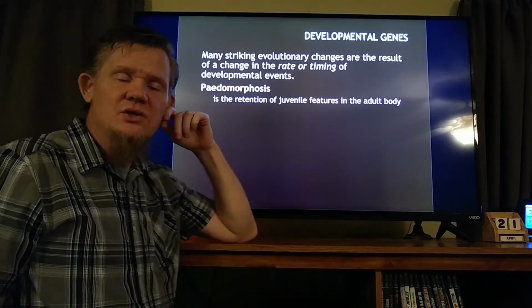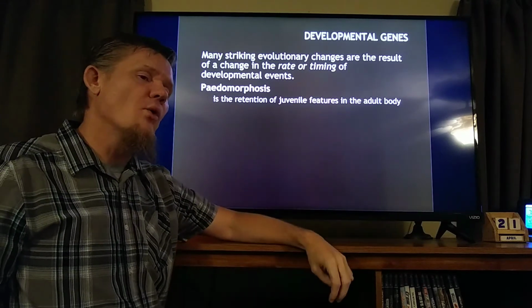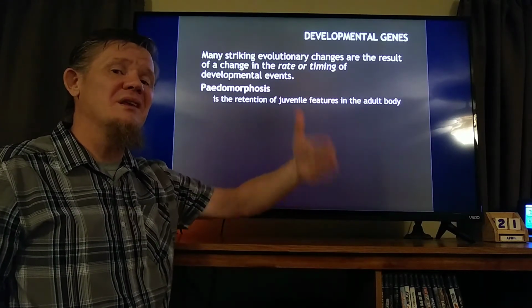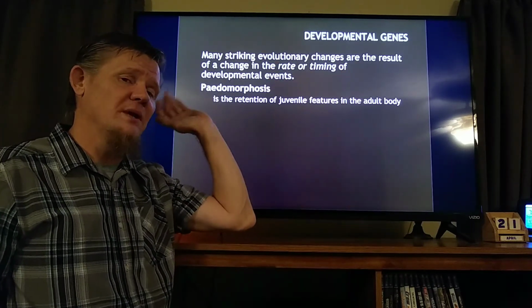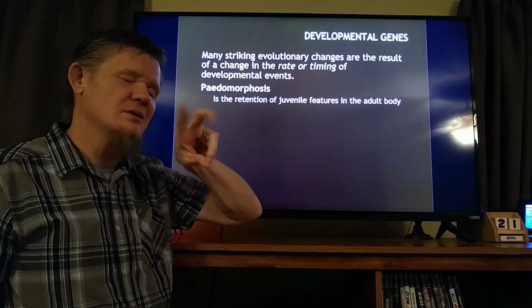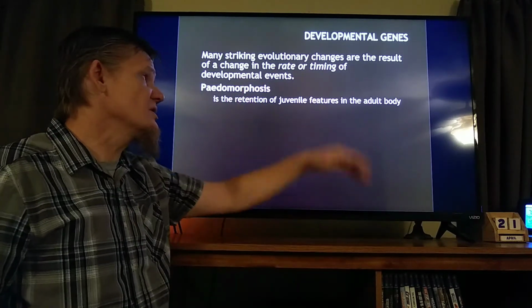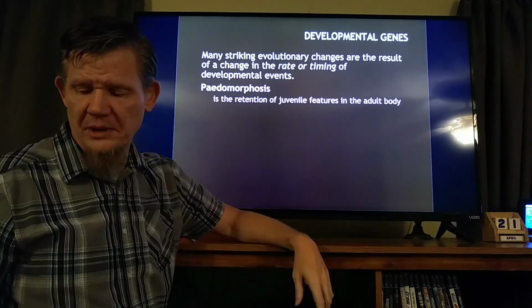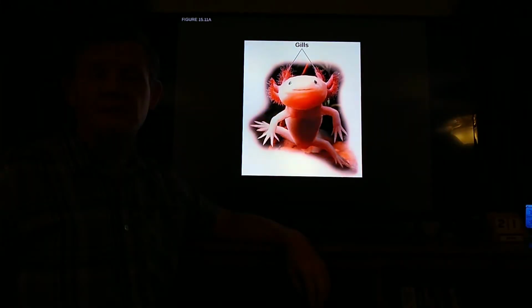Pedomorphosis is retention of juvenile characteristics in the adult, or when a juvenile becomes sexually active without taking on the adult form. And well, those two things are slightly different, but we'll just lump them together. Retention of juvenile features in the adult body. This is an example of a pedomorphic individual.